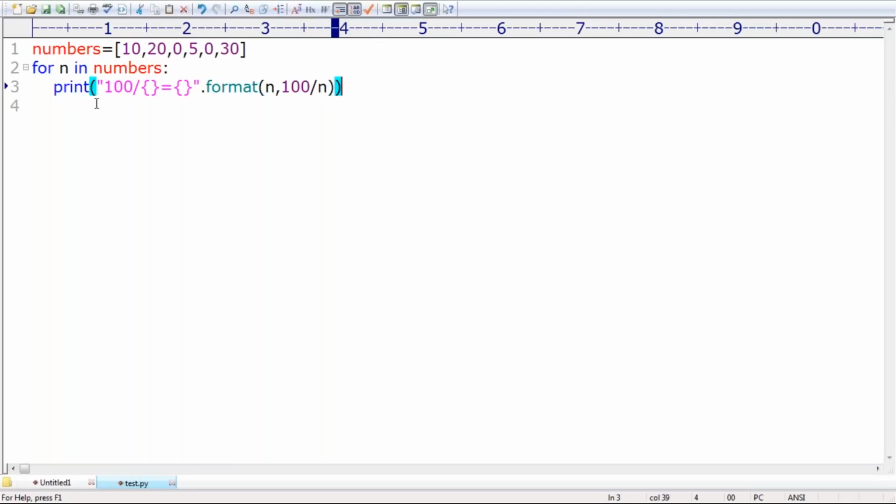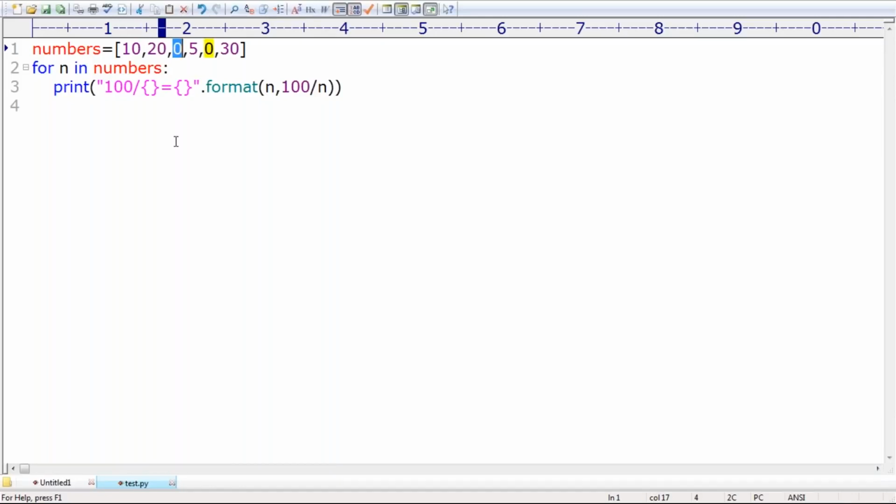Very simple. First 10: 100 by 10, what is the answer? 10.0, because the division operator always generates floating point values in Python. Remember. Then 100 by 20 is 5.0. Then 100 by 0: immediately ZeroDivisionError.